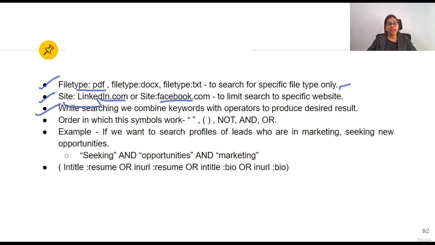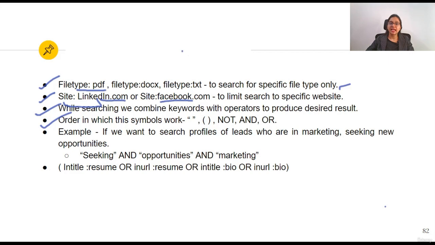While searching, we combine keywords with operators to produce the desired result. That is, a combination of and, or, not and various keywords will help us get the desired kind of candidate. The order in which the symbols work is quotes, then brackets, then not, then and, or. So what does this mean?